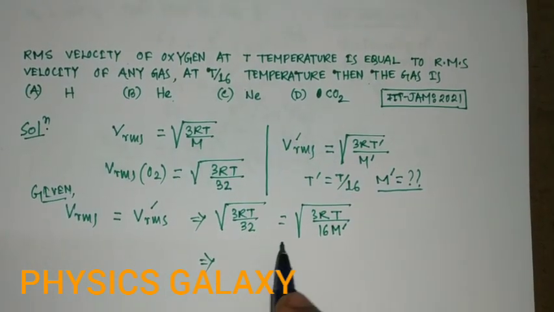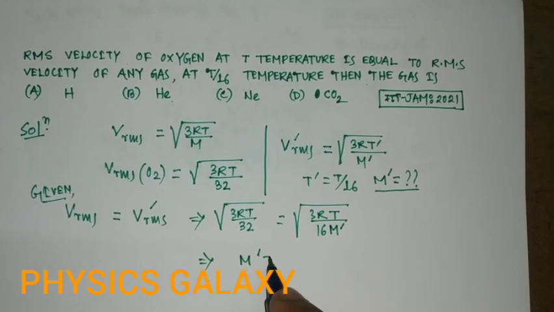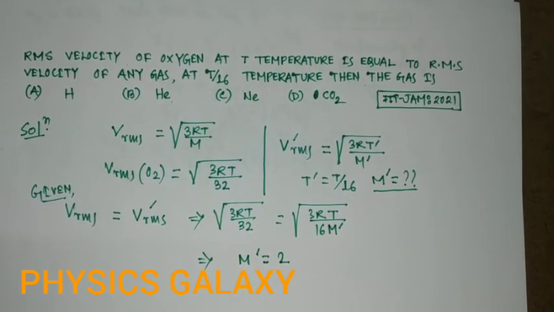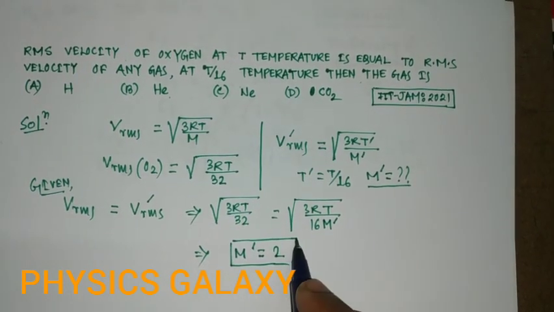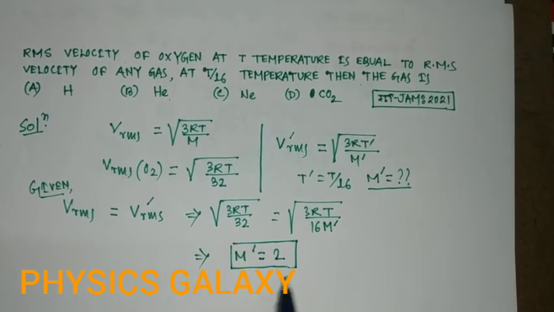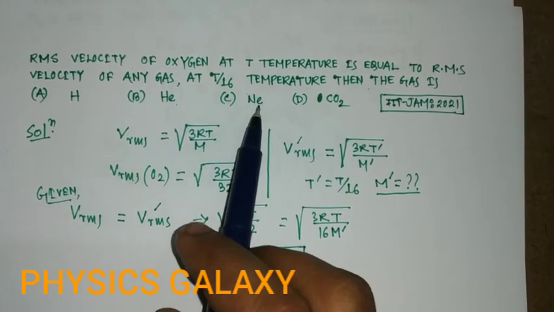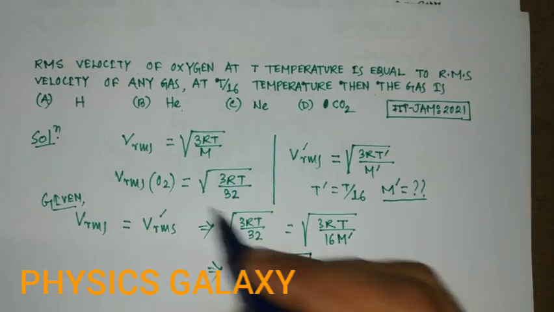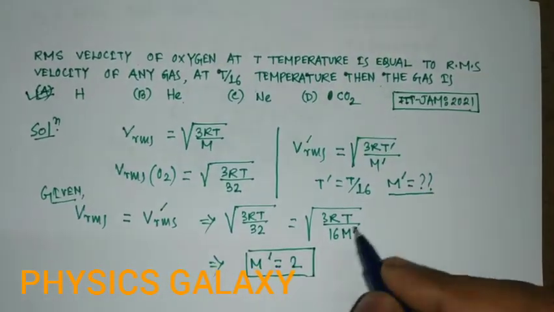Simply calculate it, so M prime is equal to 2. Clear? So the atomic mass is 2. There are four options: helium, hydrogen, neon, carbon dioxide. So the correct option is hydrogen, option A.